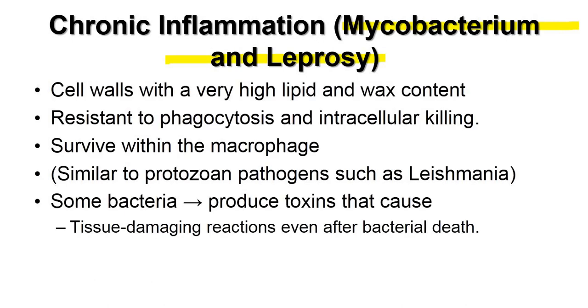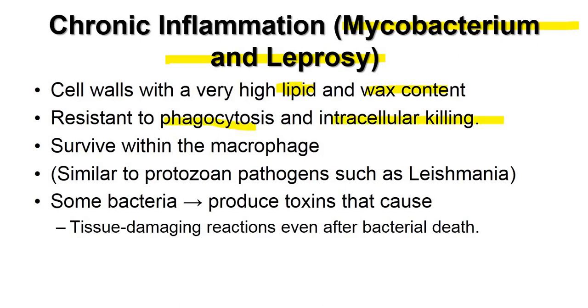The cell walls have a very high lipid or wax content in both. Remember students, just for general knowledge, not for exam, in mycobacterium it is mycolic acid, in leprosy it is lipoarabinomannan. So, the cell walls have a very high lipid and wax content, and these cell walls are resistant to phagocytosis and intracellular killing.